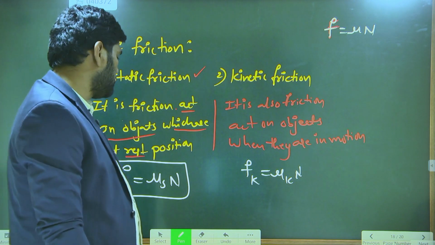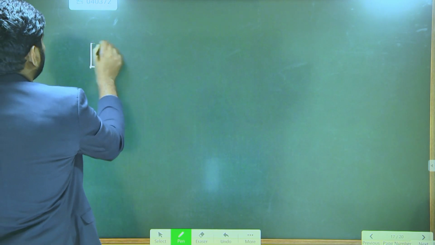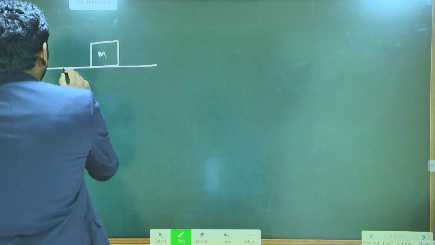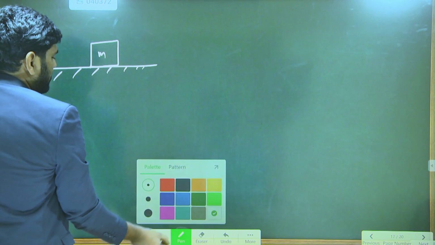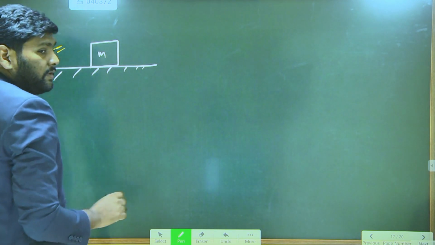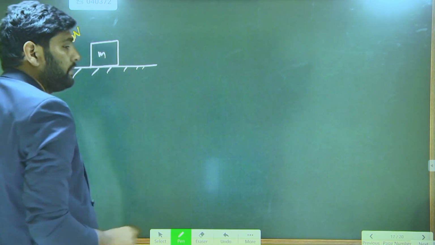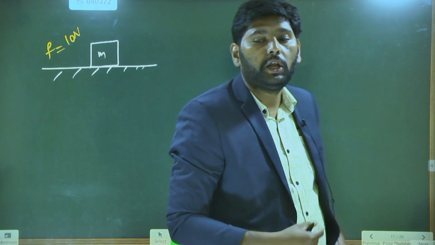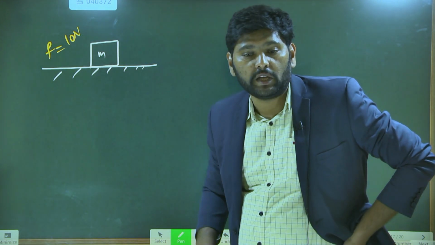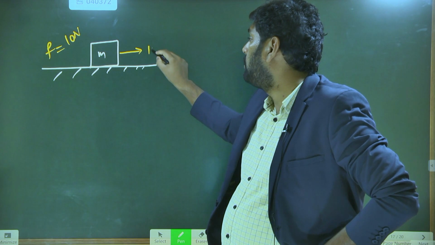So let's take one example here. This is an object having mass m, and this object is on a rough surface. When the object is on the rough surface, it will have some friction value. Let us take 10 Newtons. The maximum friction provided by the surface is 10 Newtons, but I have applied 1 Newton on this mass.